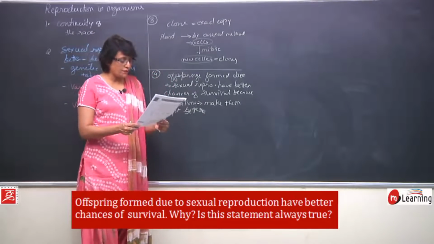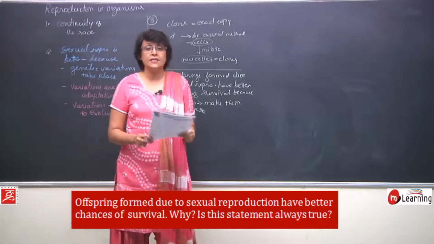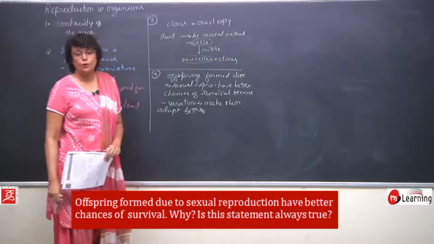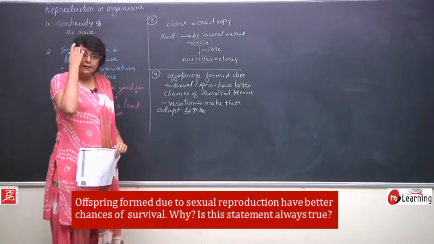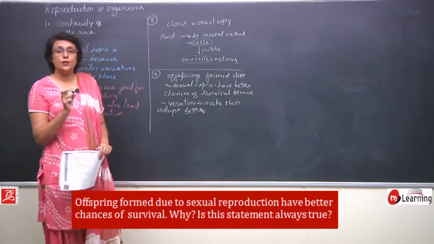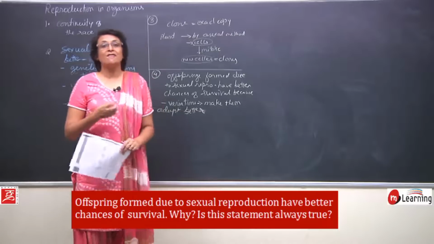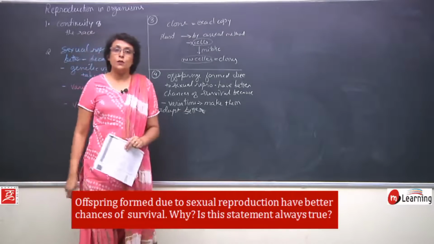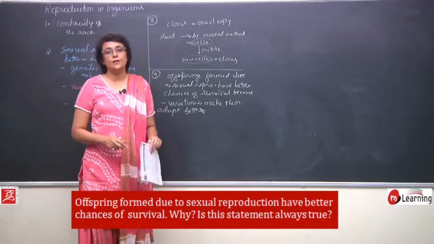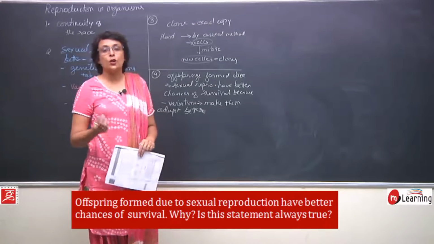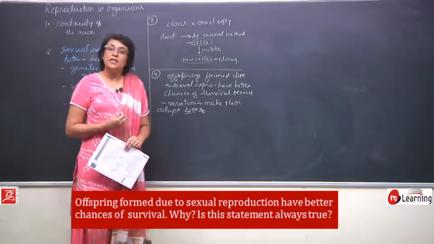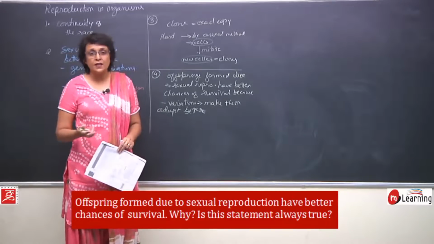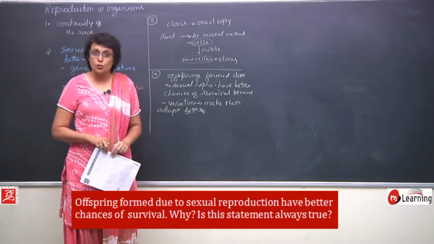Now, the last part of this question is this statement always true? It is not going to be always true. The reason is the nature normally prefers the changes, variations which are good for adaptations. In genetics, we normally talk of dominant characteristic features or dominant traits or dominant genes. Normally, nature picks the dominant one, and we know the dominant one are better, and that is where the chances of survival are also more.